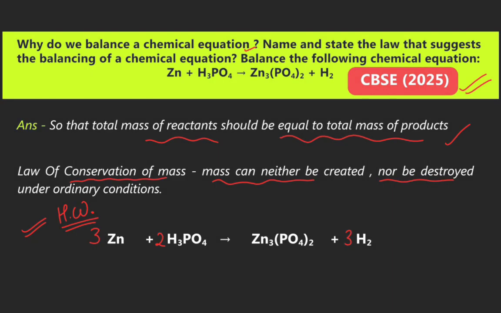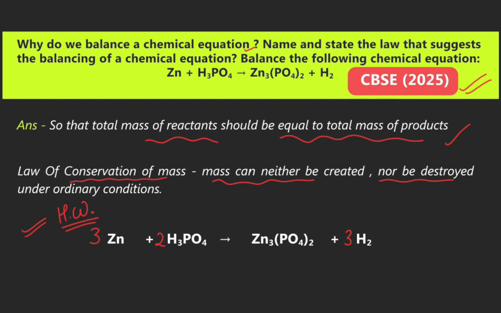Why do we balance a chemical equation? There is a need to balance the chemical equation because the mass before the reaction and the mass after the reaction should be equal, so we balance the chemical reaction. Name and state the law that suggests the balancing of the chemical equation.